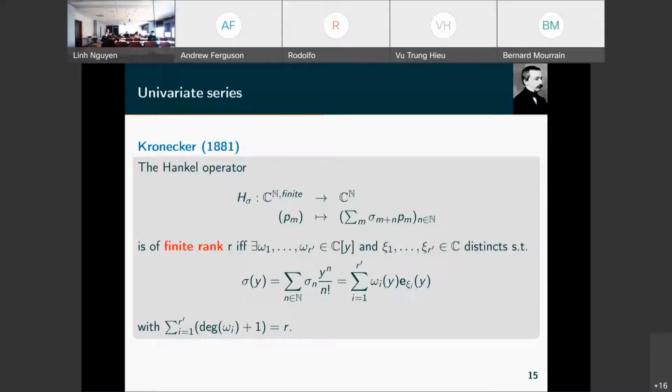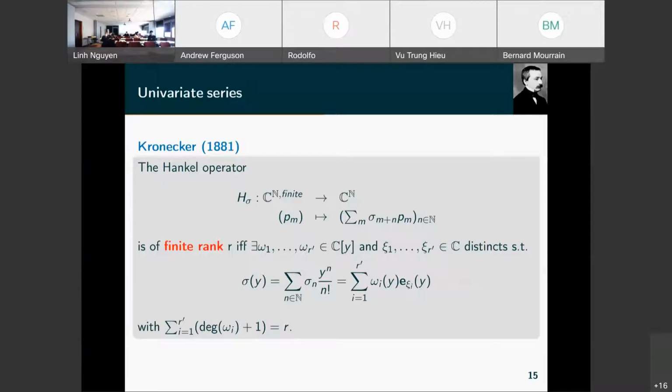So I recall here the theorem of Kronecker, which gives the form of the Hankel operators of rank R. They correspond to moment sequences or linear functionals which can be written in this form: a polynomial in y times the evaluation at some complex roots, the exponential series at complex root zeta i, such that the sum of the degrees of omega i plus 1 is R, which is the rank.